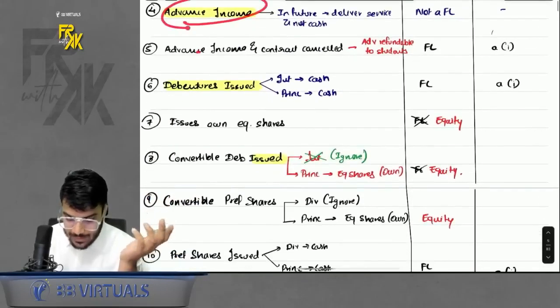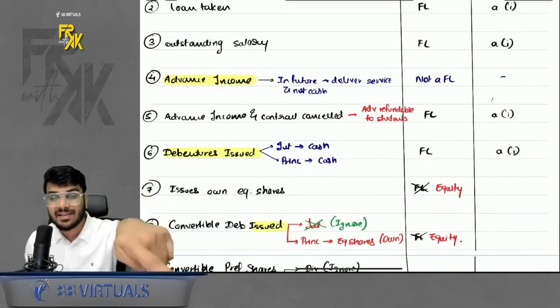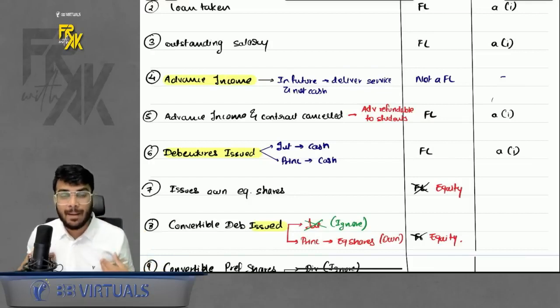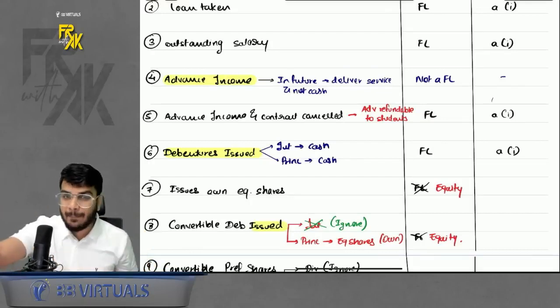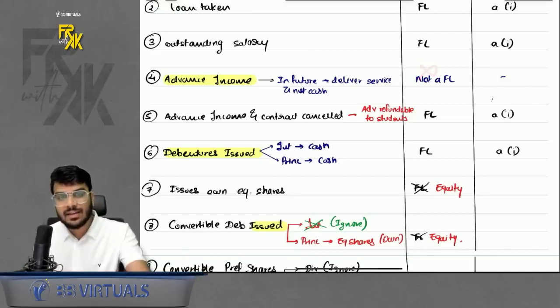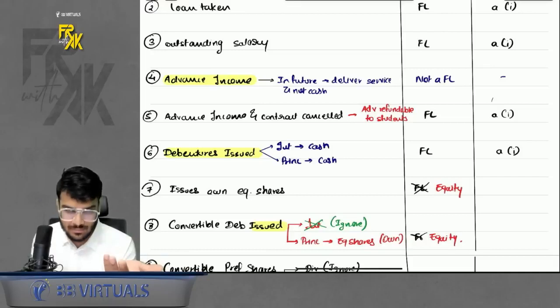Advance income. What is the meaning of advance income? Do you remember that example when you pay the fees in advance for my classes? For you, it is a prepaid expense; for the other party, it is advance income. So for me, that advance is advance income. Will it be a financial liability? The answer is no. Why? Whenever I receive any income in advance, I will not give you the money back. Of course, I will give you the services or goods in place of that cash. So it is not a financial liability.